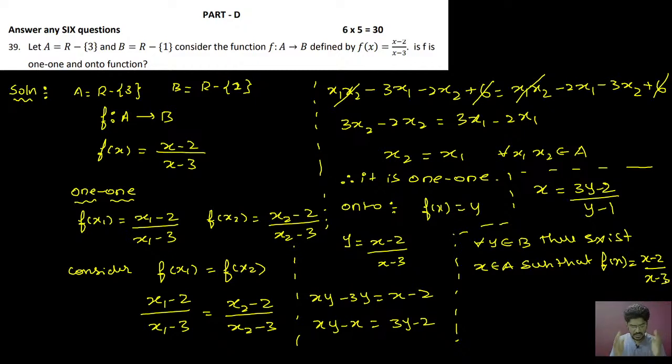So I think everyone can understand this very simple problem. Go through thoroughly. Okay, read more and more problems of 1 1 and onto, because there are some problems which are not 1 1 and onto. You just note them which are not 1 1 and onto. You make them separate from those which are 1 1 and onto. First in your notes you write 1 1 and onto problems on one side, and those which are not 1 1 and onto on the other side. In that way you have to prepare for the exam, so it will be very easy for you to recognize whenever you go for your exams.